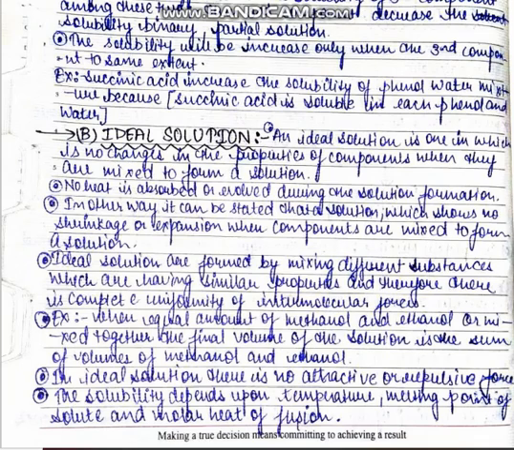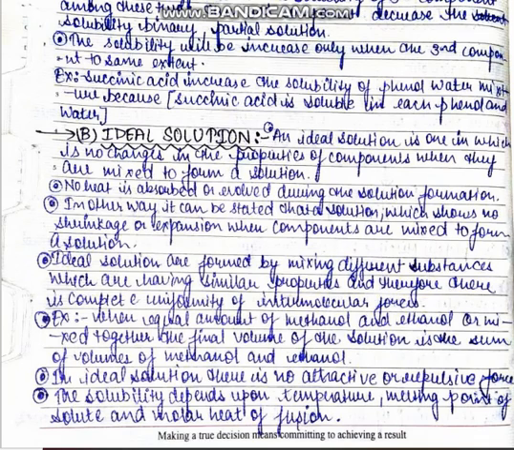Ideal solutions are formed by mixing different substances which have similar properties and therefore there is complete uniformity in intermolecular forces. For example, when equal amounts of methanol and ethanol are mixed together, the final volume of the solution is the sum of the volumes of methanol and ethanol.